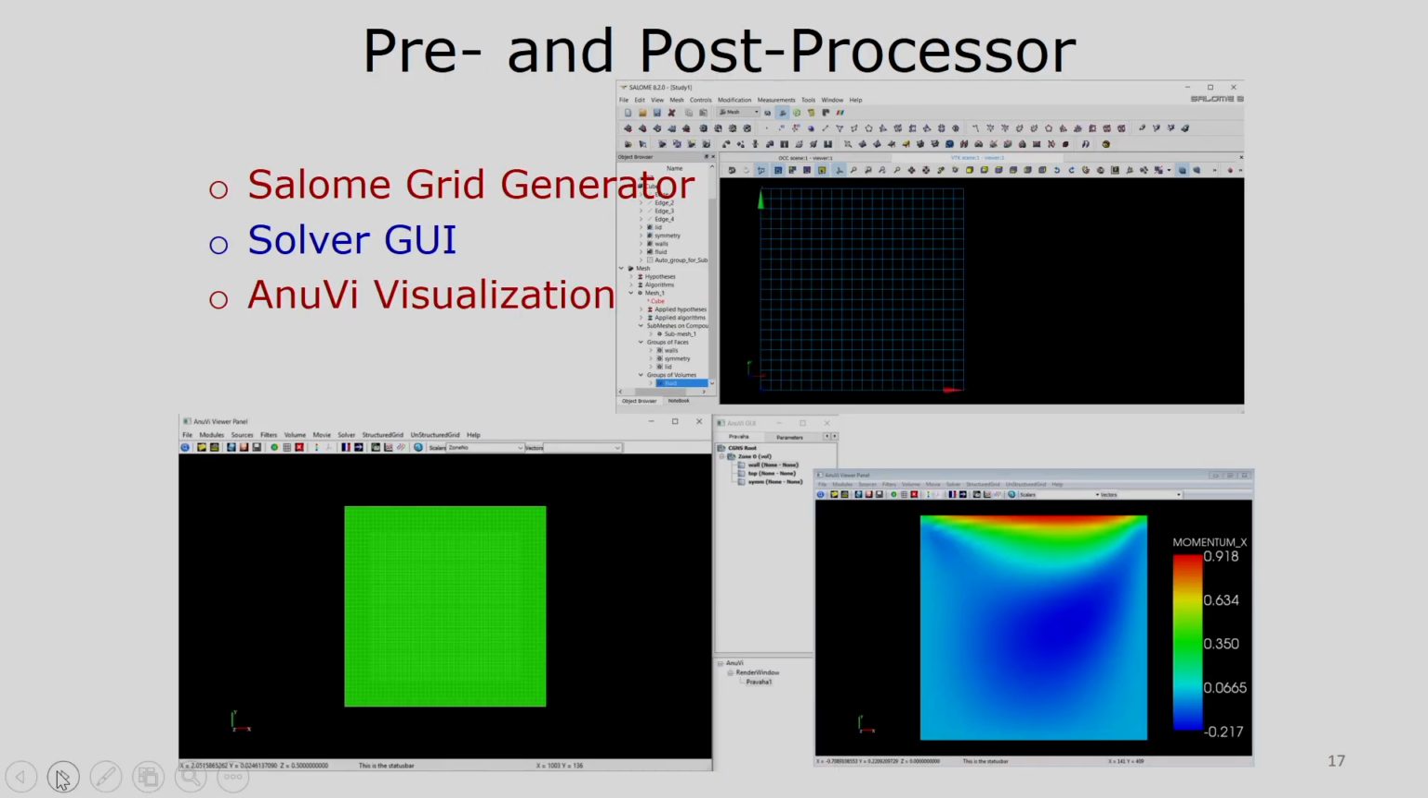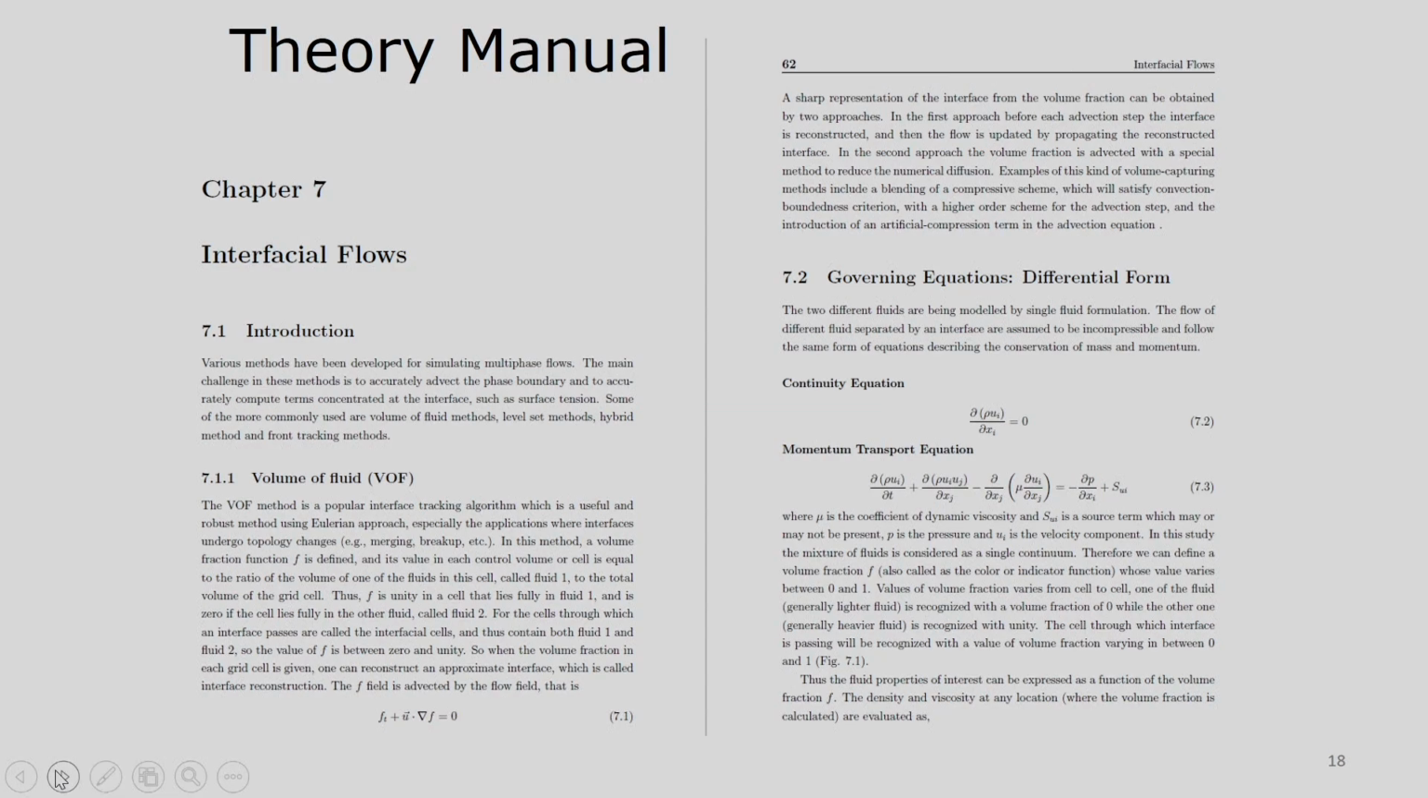These are some snapshots of the preprocessor. Shalom is the grid generator. This is actually an open source grid generator, and this is the GUI of that. This is the solver GUI, and this is the UNU-BI GUI. This is actually a post processing solver developed at BARC, Bhabha Atomic Research Centre, a DAE institute.